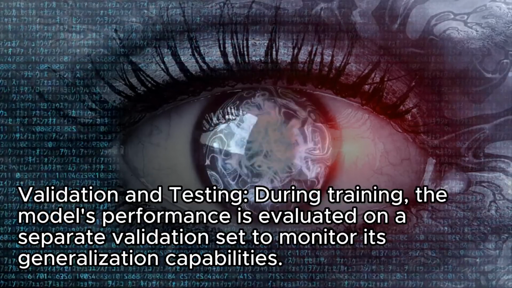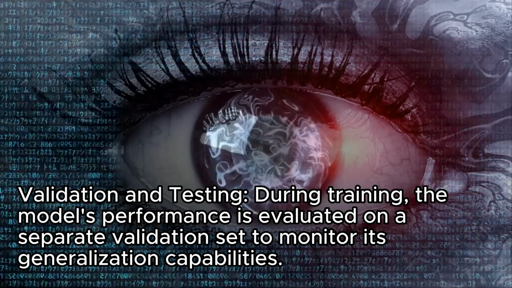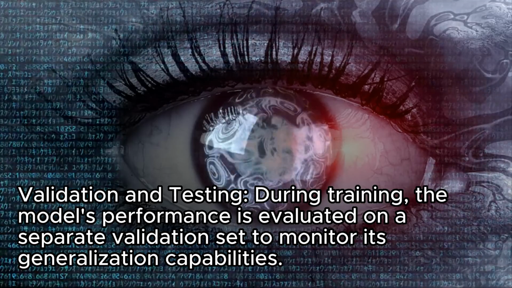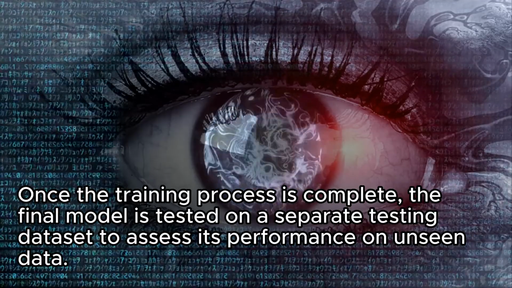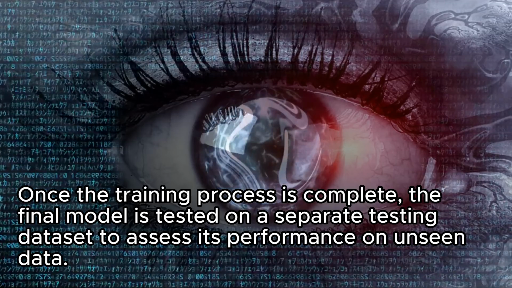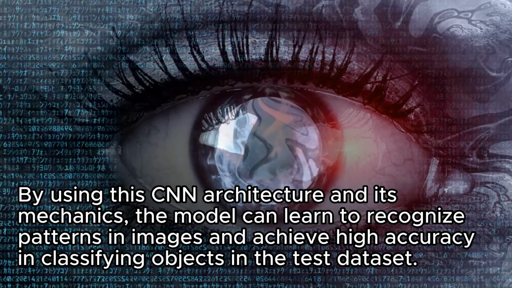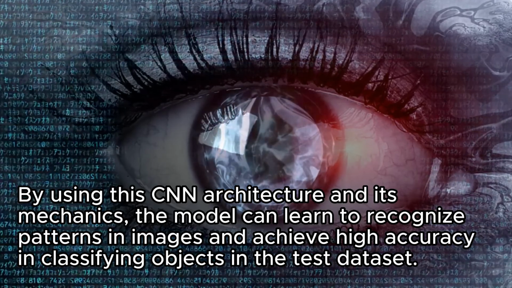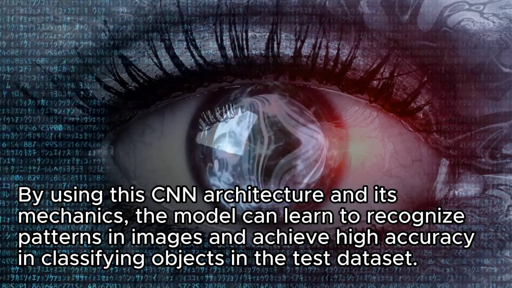Validation and testing. During training, the model's performance is evaluated on a separate validation set to monitor its generalization capabilities. Once the training process is complete, the final model is tested on a separate testing dataset to assess its performance on unseen data. By using the CNN architecture and its mechanics, the model can learn to recognize patterns in images and achieve high accuracy in classifying objects in the test dataset.